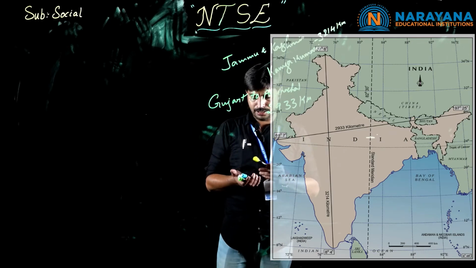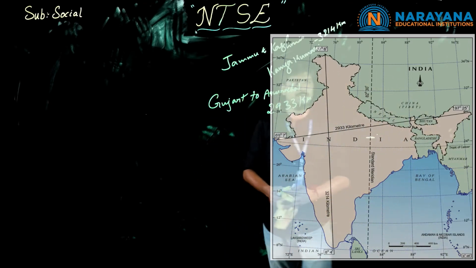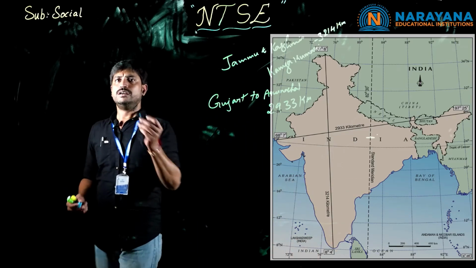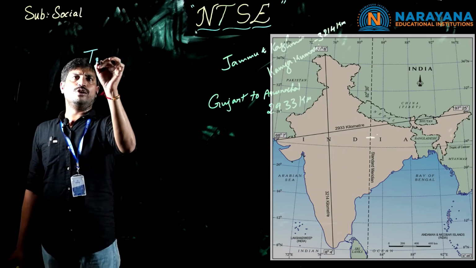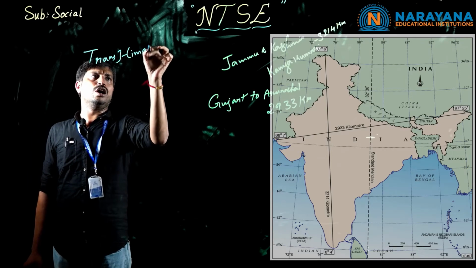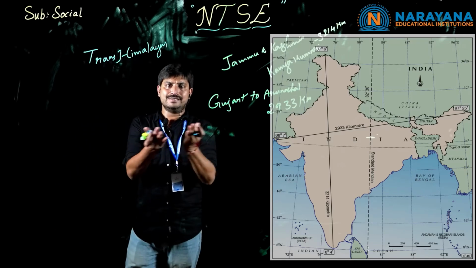So coming to the first one in the relief features, it is the Himalayas. As we know, before the collision, the formation of the Himalayas, we call it the Trans-Himalayas. What happens when the collision takes place?